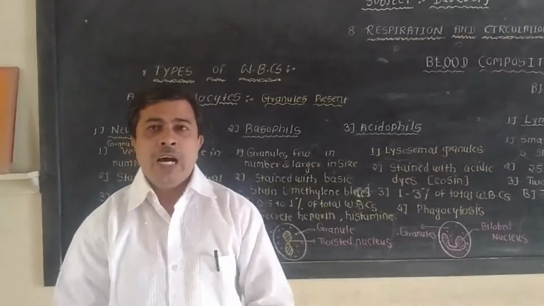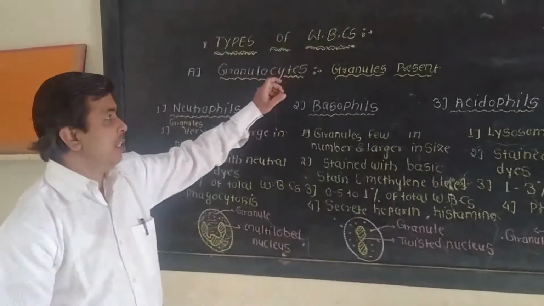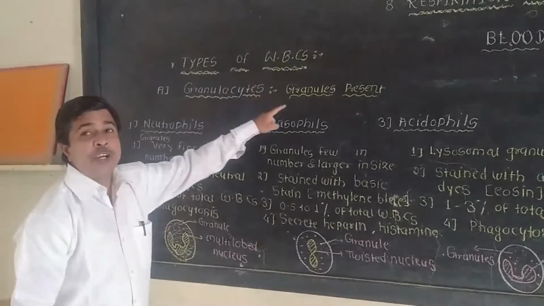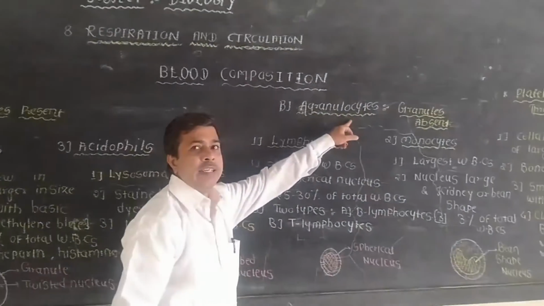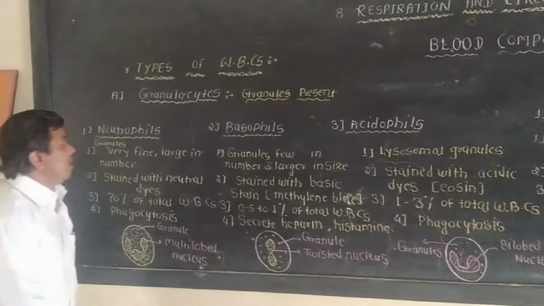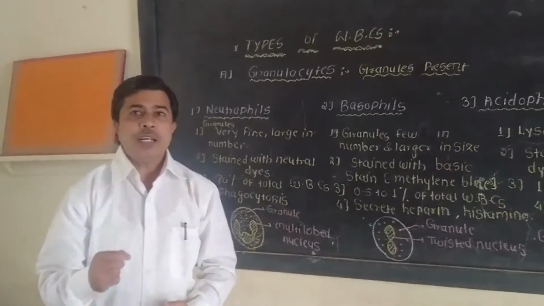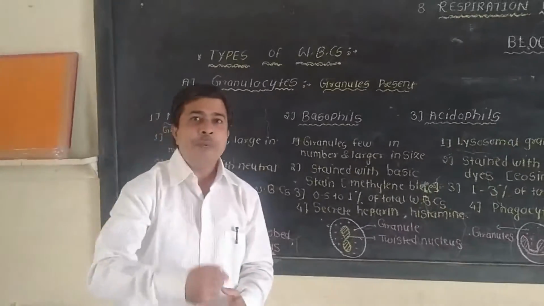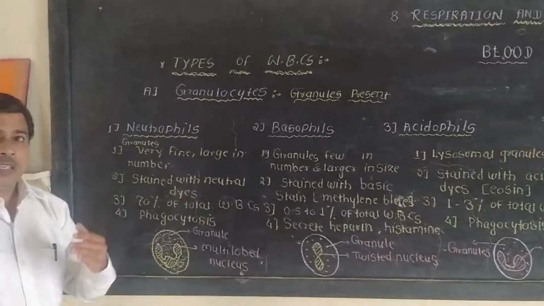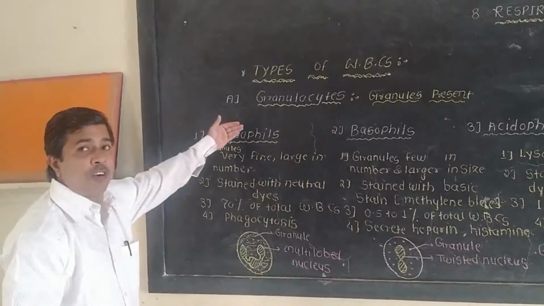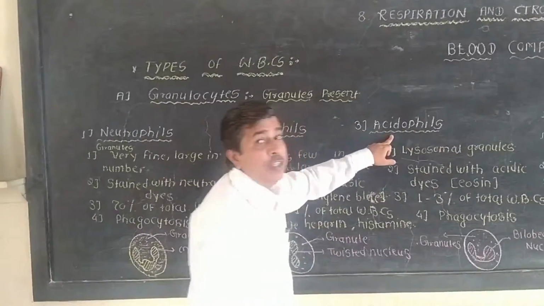So WBCs are of mainly two types, the granulocytes and the agranulocytes. Granulocytes means that granules are present in the cytoplasm, and agranulocytes means that the granules are absent. Again, granulocytes, on the basis of the staining properties of the nucleus, are of three types: the neutrophils, basophils, and acidophils.